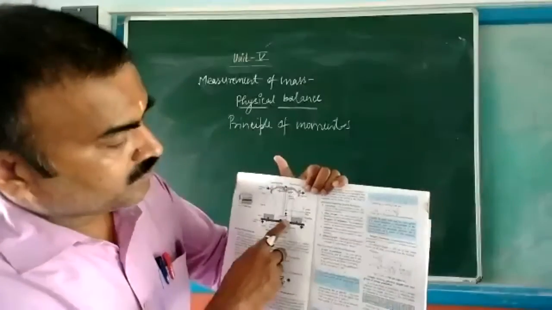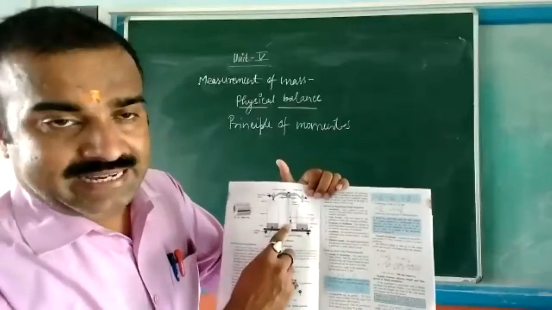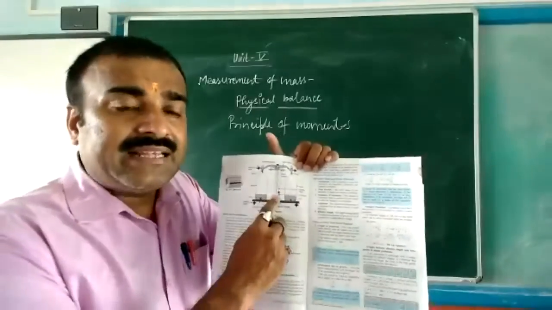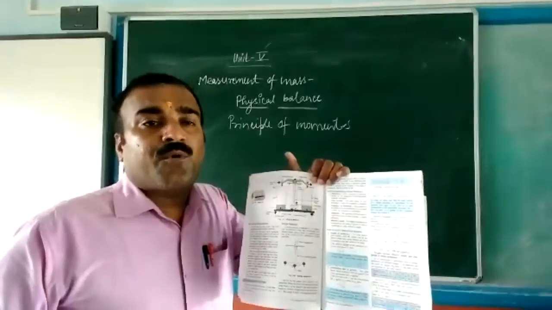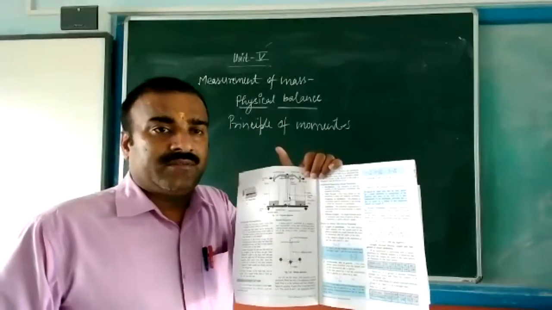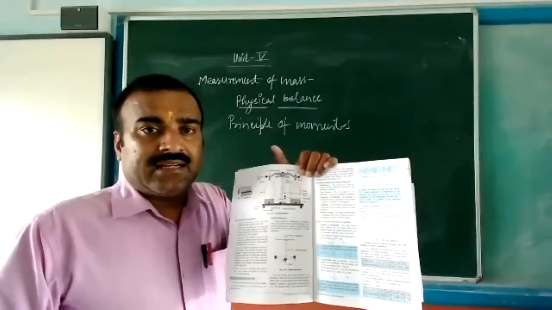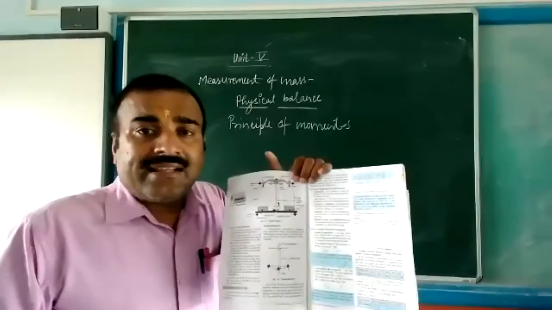Just see, here a needle is there, in between there is a needle. By the needle oscillation we can check whether proper movement is there or not. Clear this one?